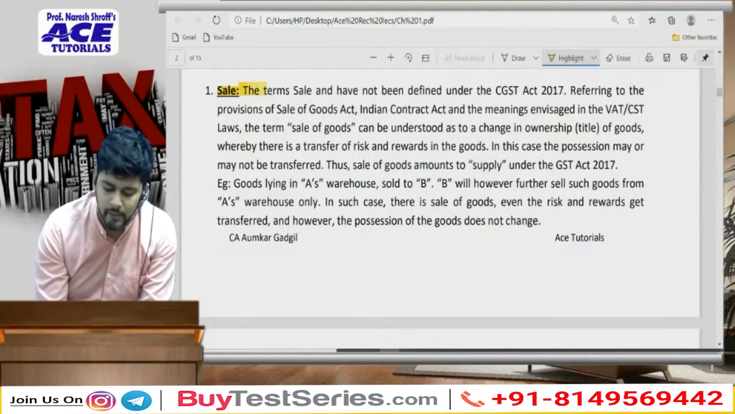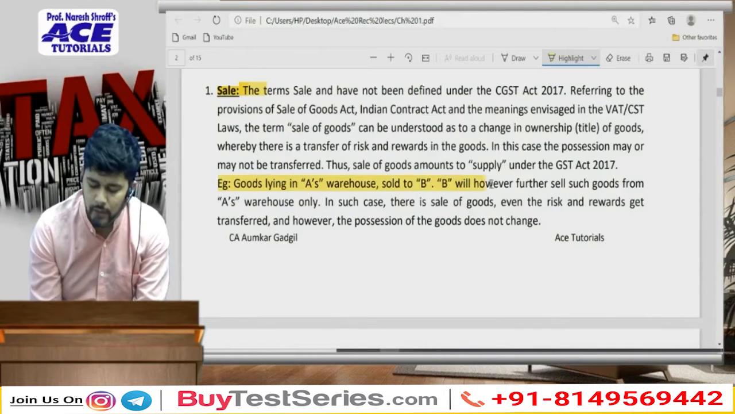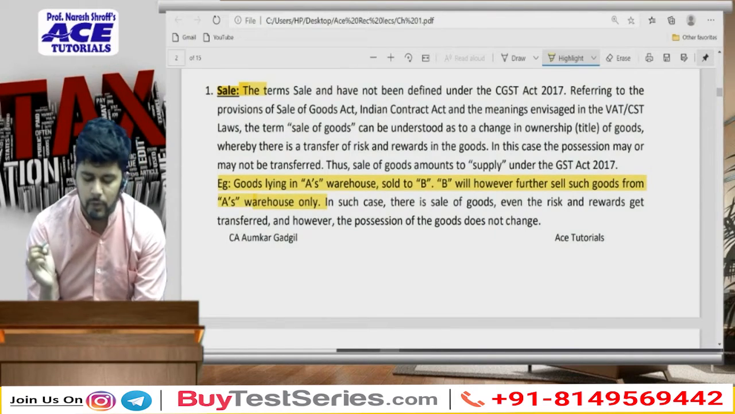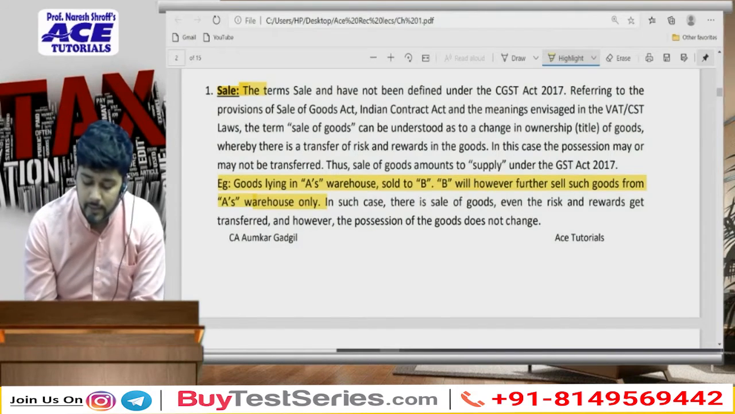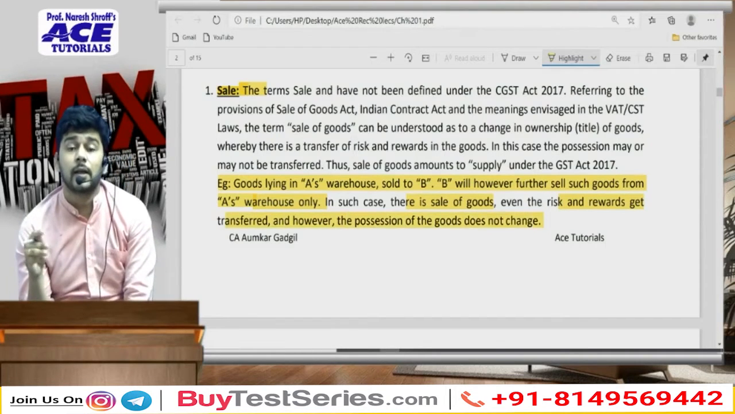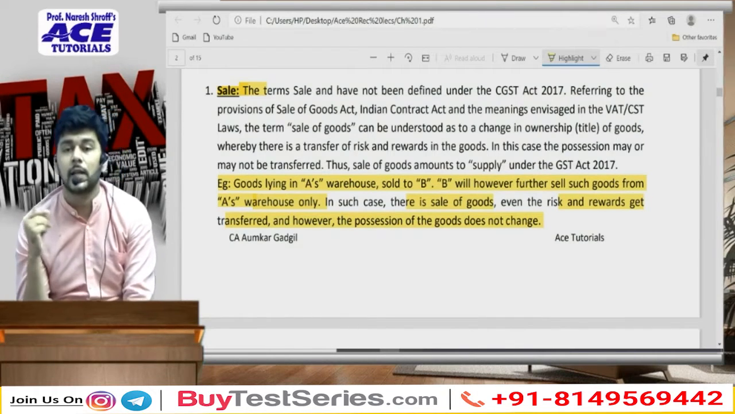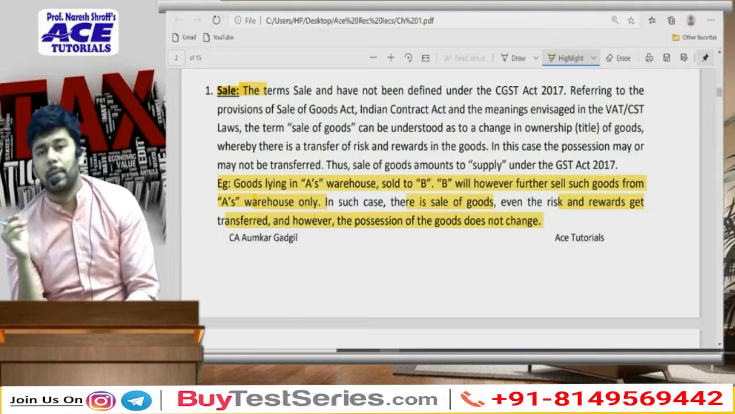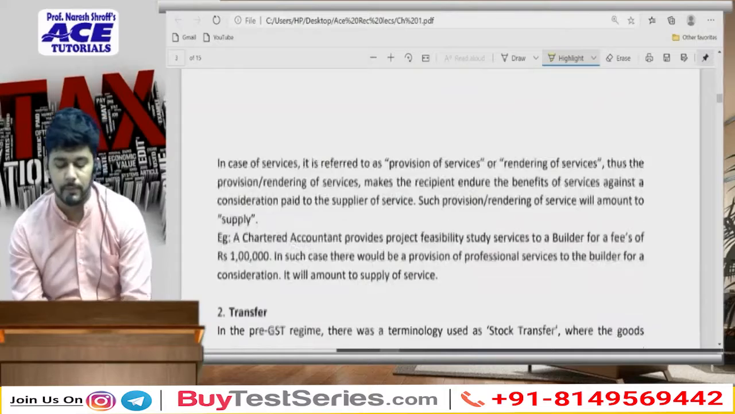So we have taken an illustration over here. Goods lying in A's warehouse are sold to B. B will however further sell such goods from A's warehouse only. So there was a change in ownership, but there was no change in possession. In such case, there is sale of goods. Even the risk and reward gets transferred, however the possession does not change. But since the ownership has changed, there will be a sale of goods from A to B, and therefore that will be considered as a supply under the GST.